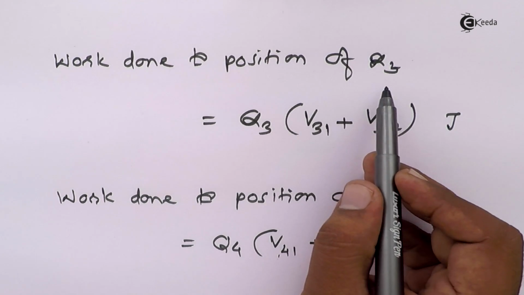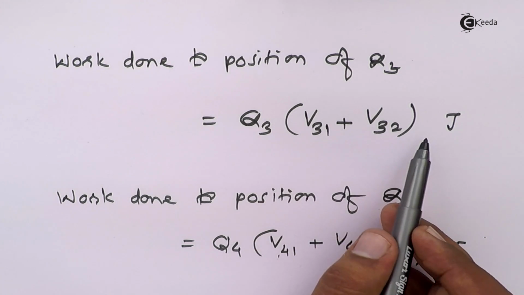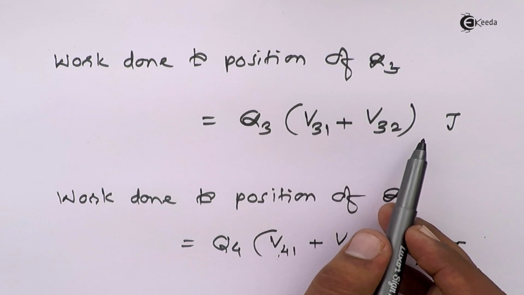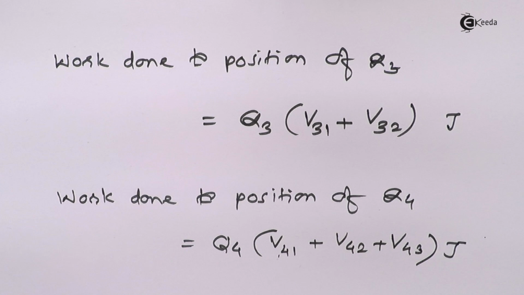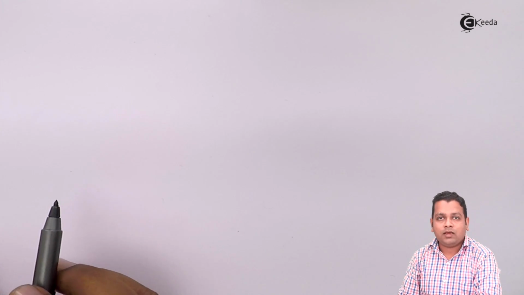At the time of Q3 the 2 charges will be already existing, so we have to consider the 2 potential differences. At the time of Q2 only 1 charge is pre-existing, that is why we have to consider only 1 potential difference. So this process of bringing the charges from infinity to the specified region may go on, and hence the